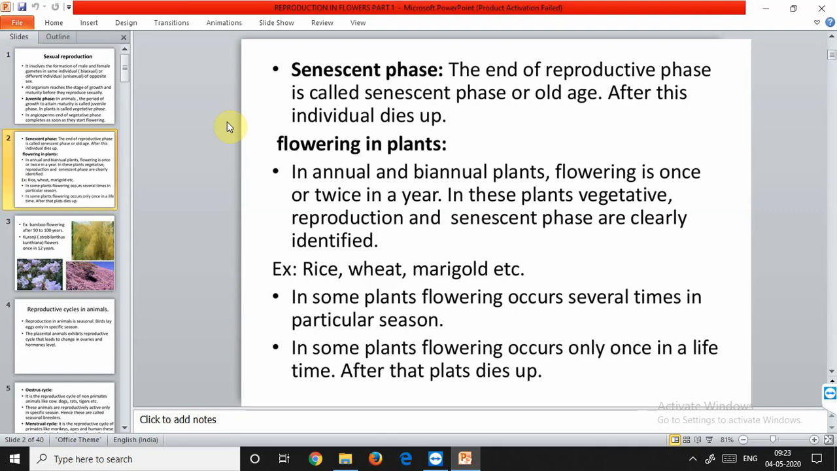But there are some examples like bamboo. In this, flowering occurs only once in the whole lifespan. For example, if the lifespan of bamboo is 50 to 100 years, then the flowering occurs just once, and they bear lots of flowers, and then they stop flowering.